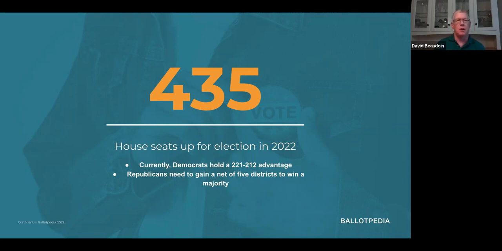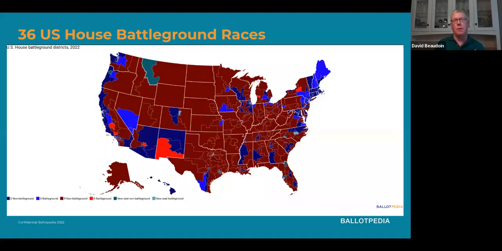So currently there are 13 races that all 3 election forecasters have rated as toss-ups. And there's another 15 districts where 2 of the 3 forecasters have rated it as a toss-up. And we've identified 36 U.S. House races as battlegrounds. But we really just picked 2 for this list, mainly because we just had so many other races in the other categories that we wanted to get to.